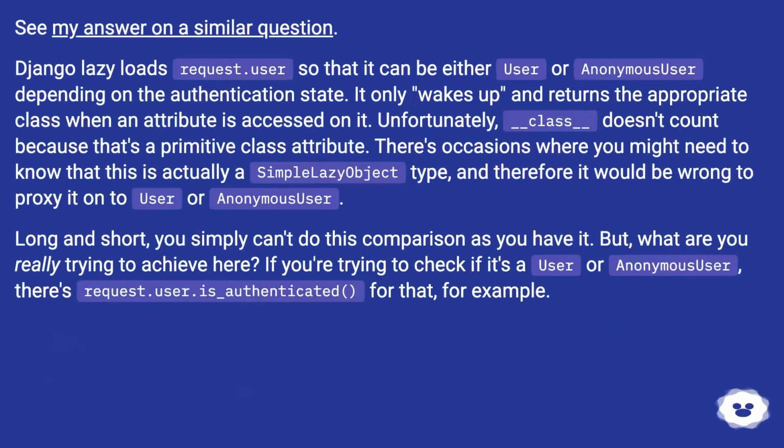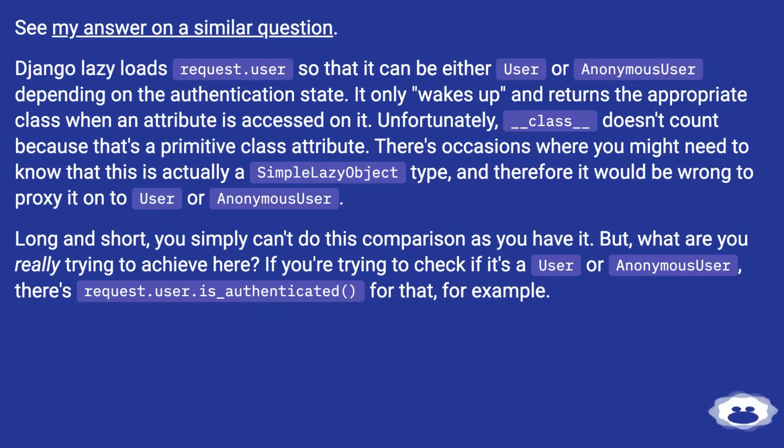See my answer on a similar question. Django lazy loads Request.User so that it can be either user or anonymous user depending on the authentication state. It only wakes up and returns the appropriate class when an attribute is accessed on it. Unfortunately, __class__ doesn't count because that's a primitive class attribute. There are occasions where you might need to know that this is actually a SimpleLazyObject type, and therefore it would be wrong to proxy it onto user or anonymous user.